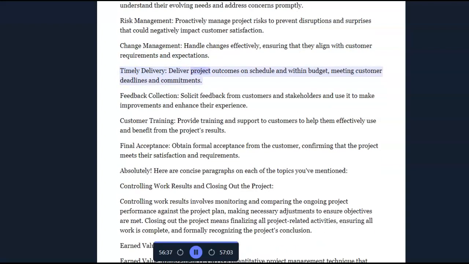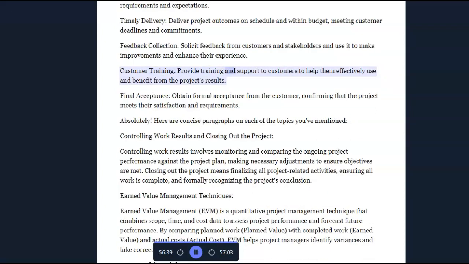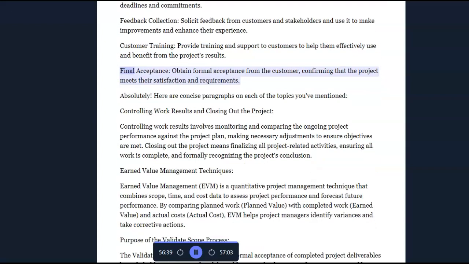Timely delivery, deliver project outcomes on schedule and within budget, meeting customer deadlines and commitments. Feedback collection, solicit feedback from customers and stakeholders and use it to make improvements and enhance their experience. Customer training, provide training and support to customers to help them effectively use and benefit from the project's results. Final acceptance, obtain formal acceptance from the customer, confirming that the project meets their satisfaction and requirements.